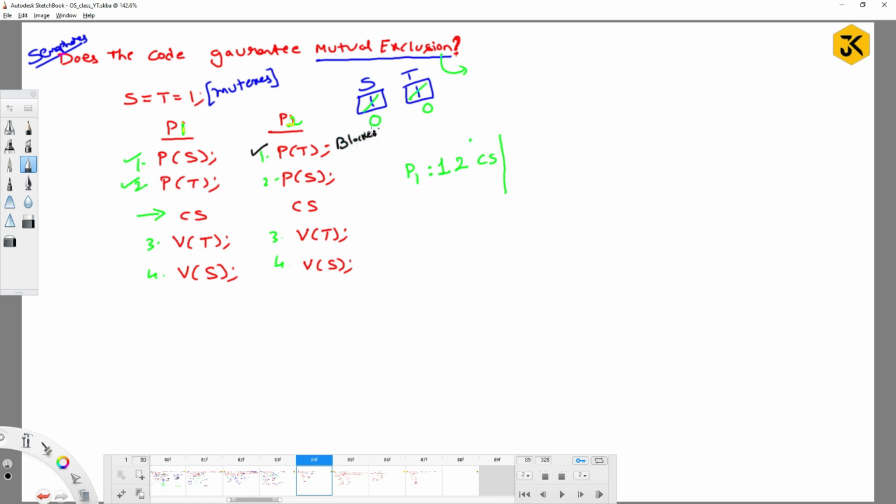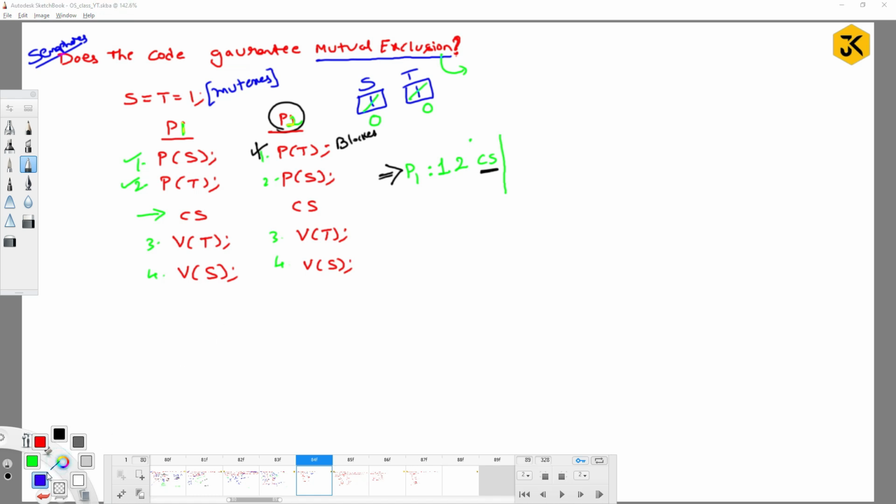Guys, to make it clear, go through the previous videos on the concept of semaphores so that you get a clear idea. When it is -1, it won't allow. As the first line itself is not executing, it won't go on to further steps. Which means only one process entered the critical section, and the other process was not allowed. This is one way, but you have to analyze it in many different ways, not only a single way.